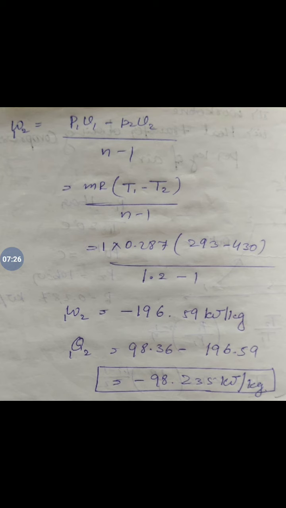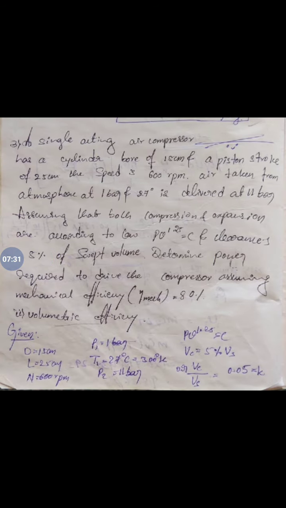Next, we shall do the problems based on the clearance volume. Here he has given a single stage air compressor, and the cylinder dimensions are also given. It has a bore of 15 centimeters and a piston stroke of 25 centimeters. The speed of the compressor is given as 600 rpm. Air is taken from the atmosphere at 1 bar and 27 degrees centigrade and delivered at 11 bar, that is P2 is 11 bar.